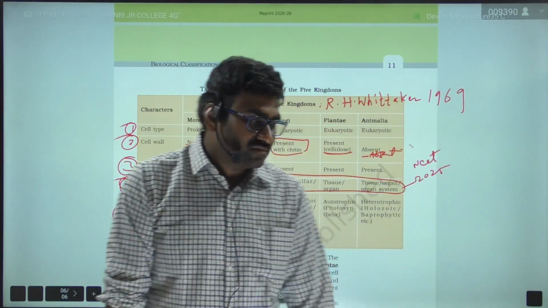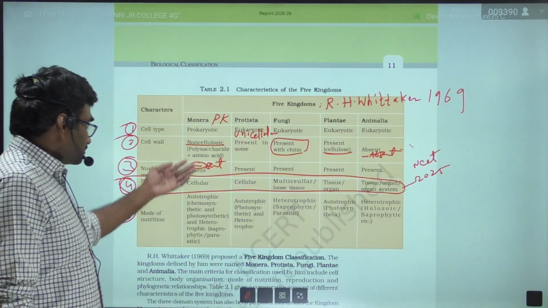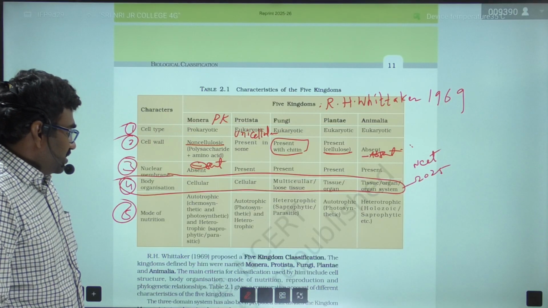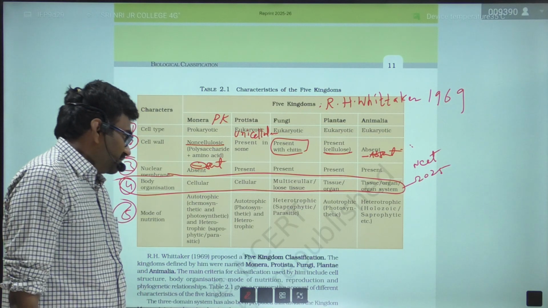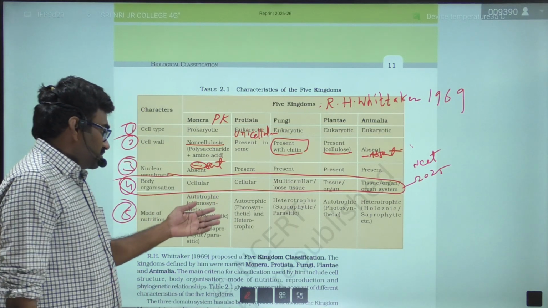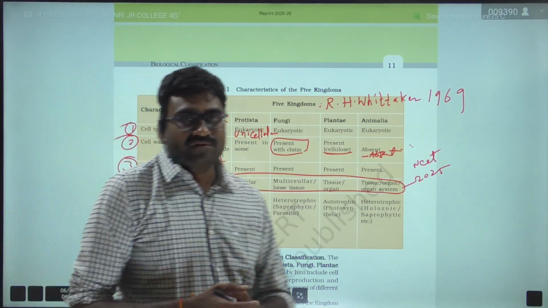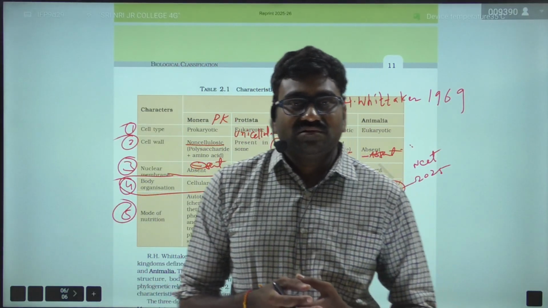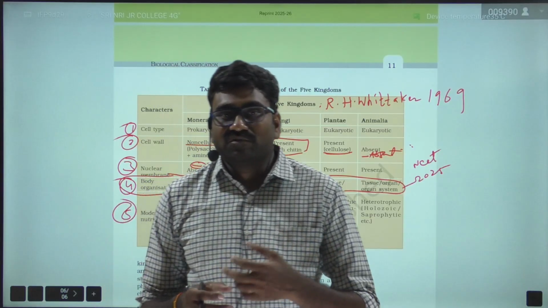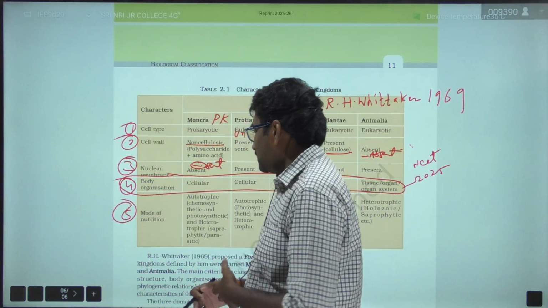Mode of nutrition: kingdom Monera shows the most extensive diversity in nutrition, that is autotrophs and heterotrophs. Autotrophic bacteria are photoautotrophs and chemoautotrophs, and heterotrophic ones are photoheterotrophs and chemoheterotrophs.